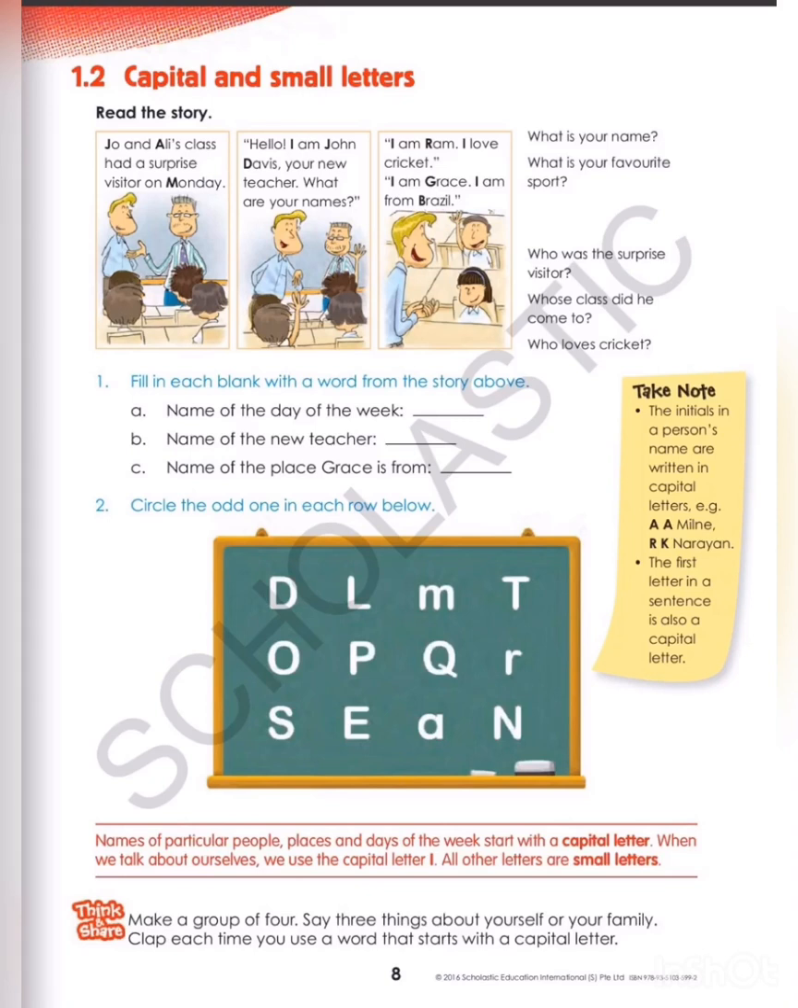Third line and the last line, S, E, A, N. Now you can see here also S, E and N are in capital but A is in a small letter. So which one is the odd one out? A. So we will circle A. Name of a particular person, place and days of the week start with a capital letter. As I told you earlier also, when we talk about ourselves, we use capital letter I. All other letters are small letters.